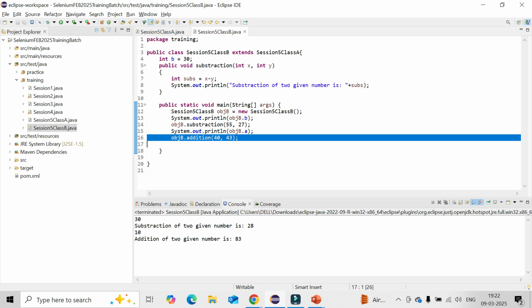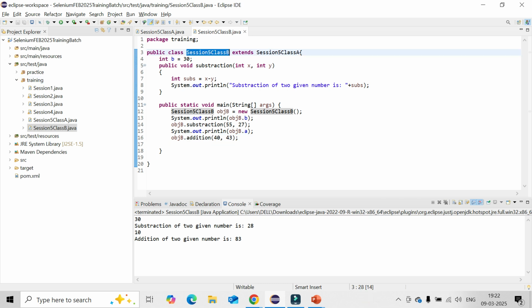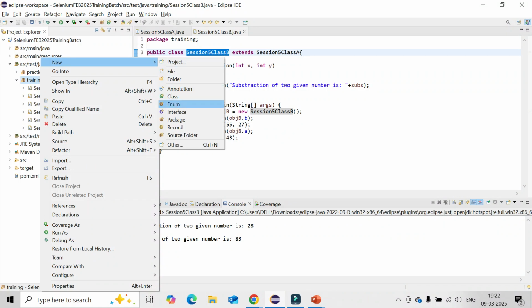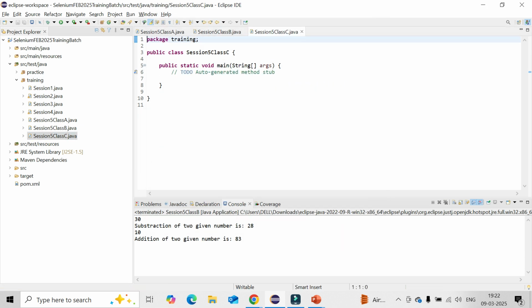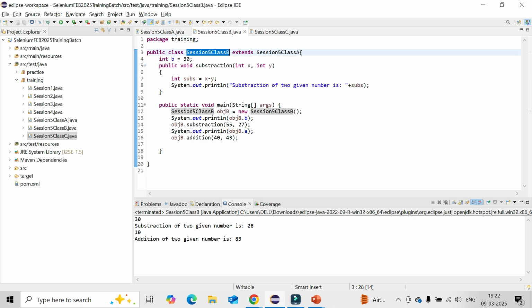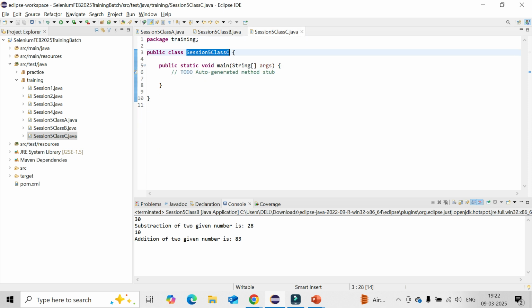Let's try to create one more class. Okay, how can I extend it? I need to extend that one, because here my class C is my child class, class B is my parent class, and class A will be the grandparent class.